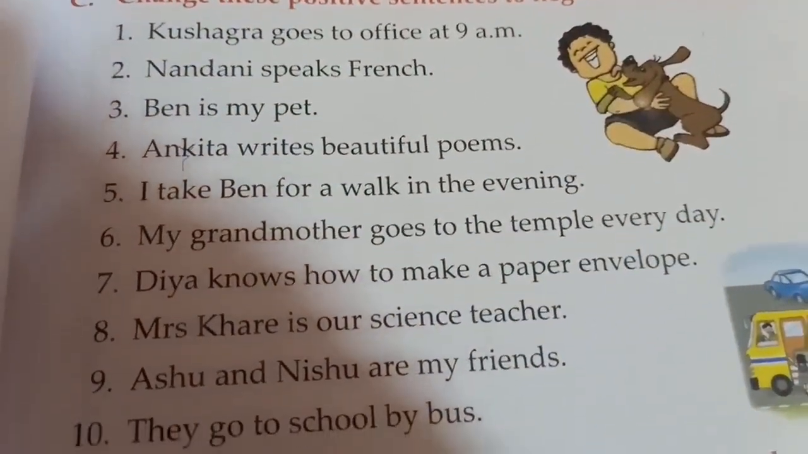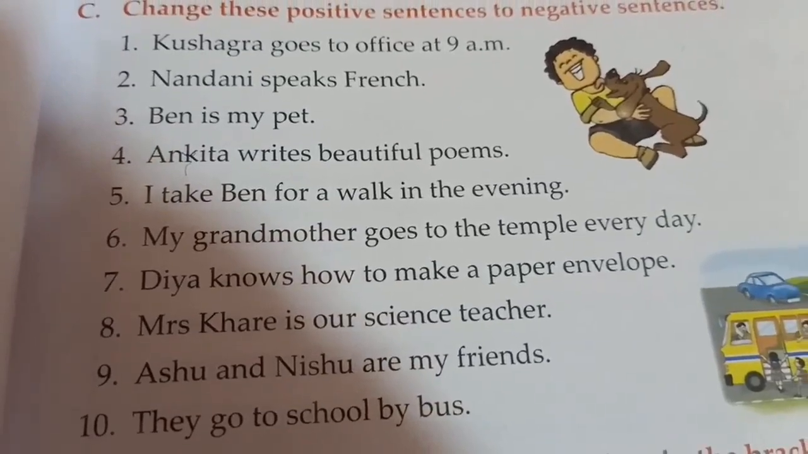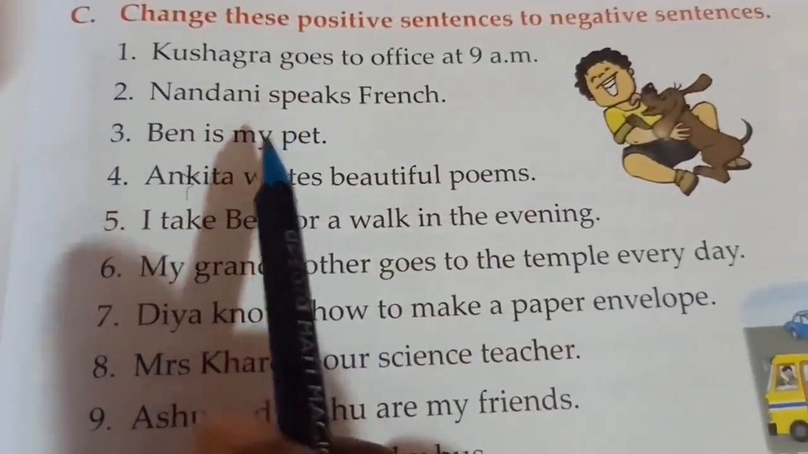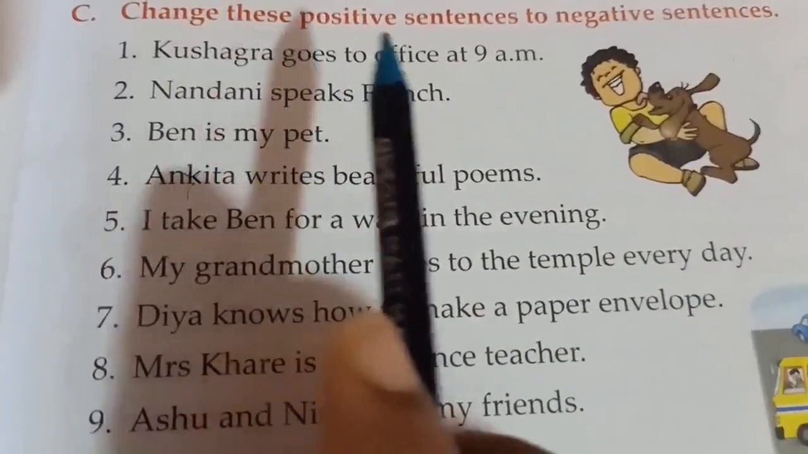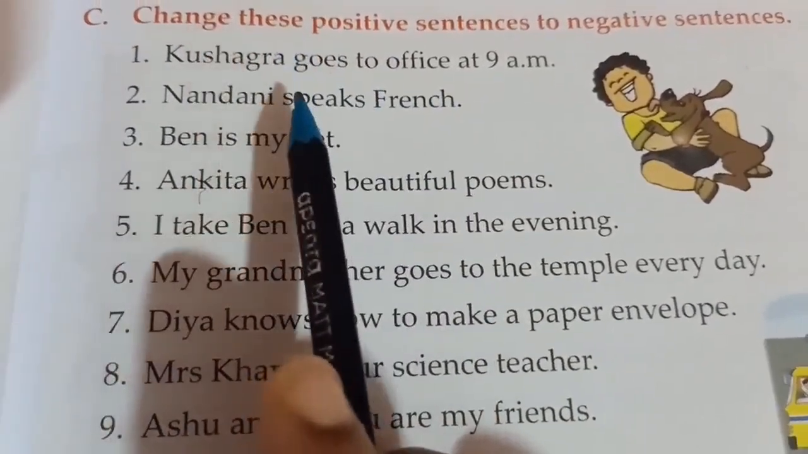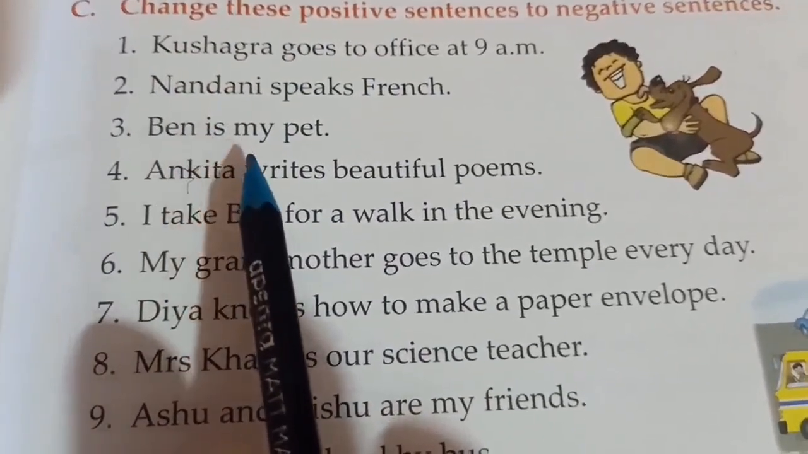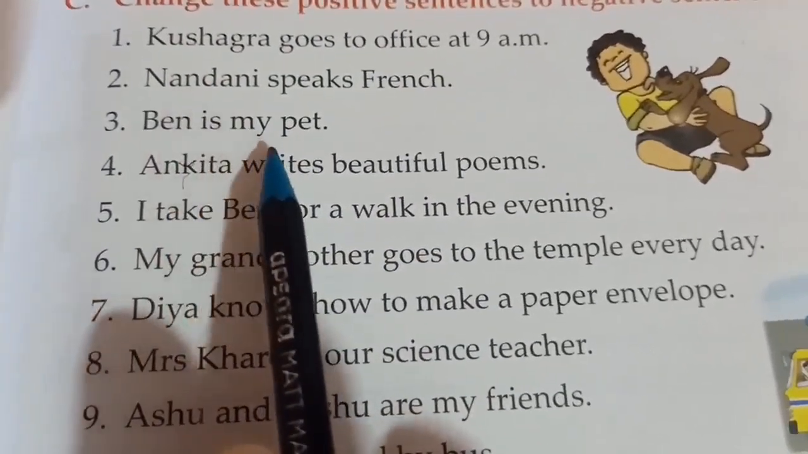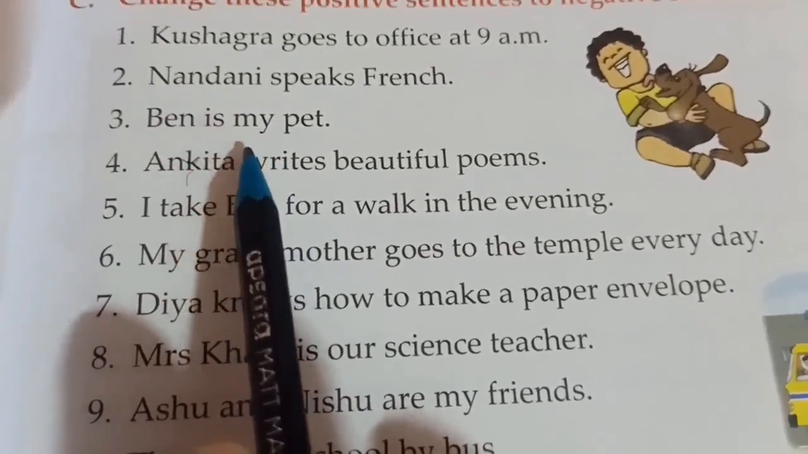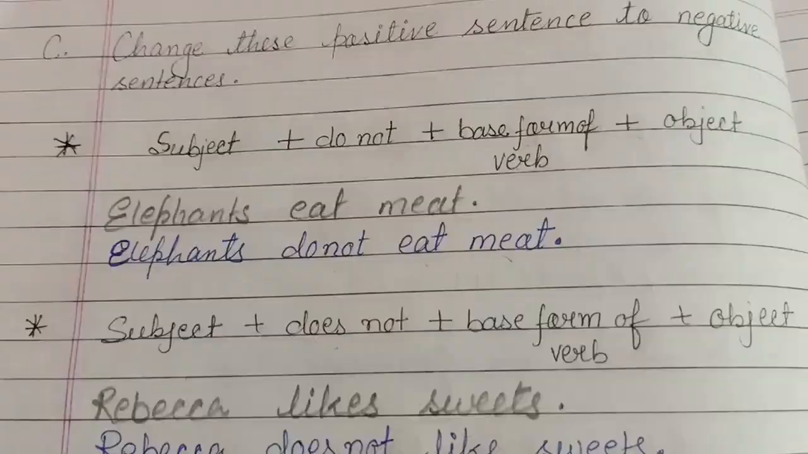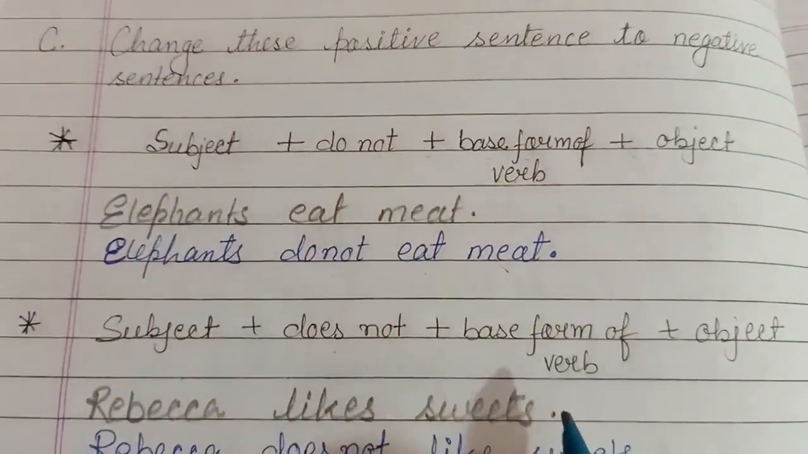See children, these all are simple present tense sentences. So we can change them by two methods. First, by adding do not or does not before the verb, and second, by placing not after the be form of the verb, means after is, am, are. Understood? So let us see the structure, children.